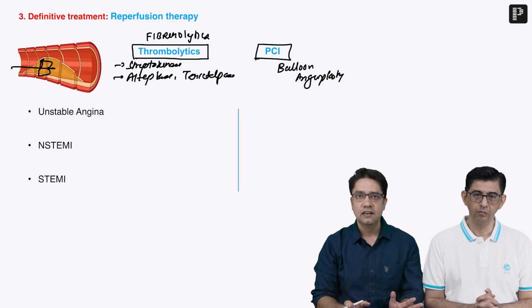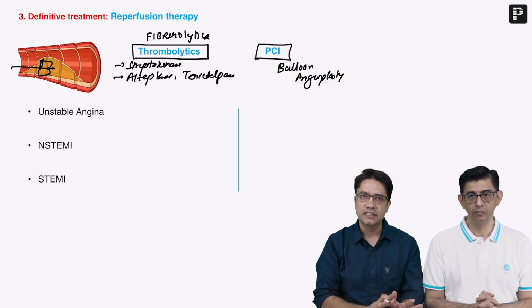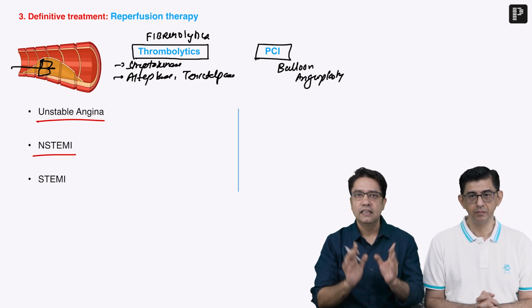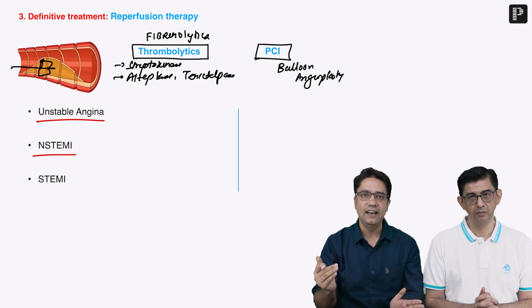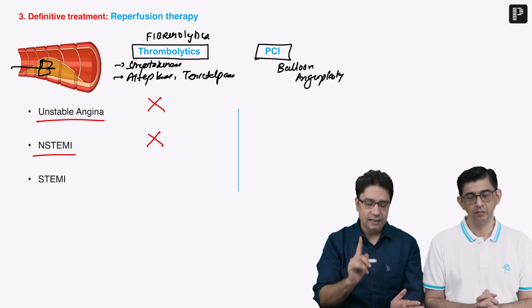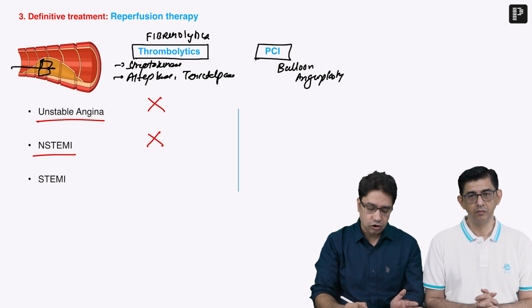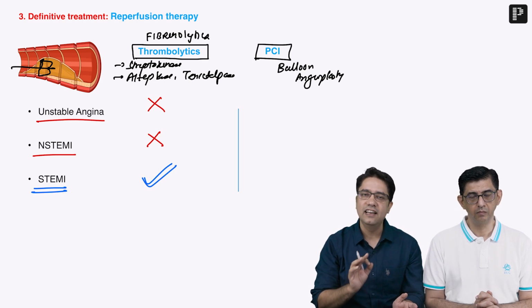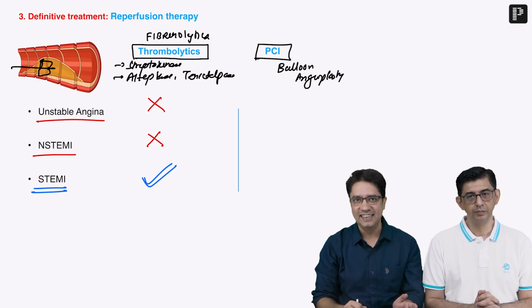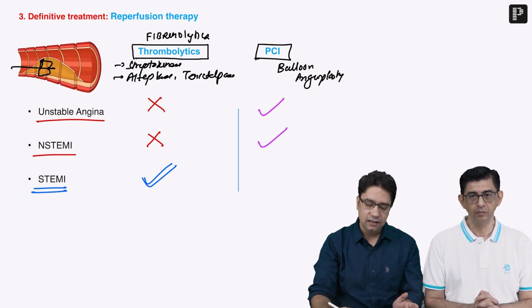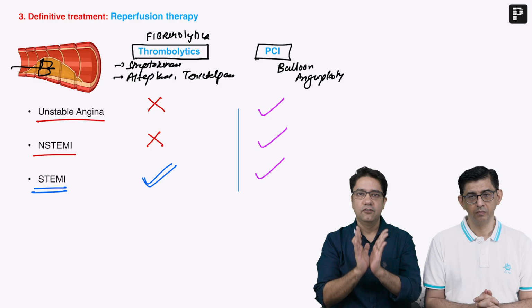So the question is, which therapy to be used in which case? Remember, in unstable angina and non-ST elevated MI, the first reason is they don't have such a high chance of mortality as compared to STEMI. So we don't give thrombolytic drugs. In cases of unstable angina and NSTEMI, thrombolytics like streptokinase, tenecteplase are only and only given in ST elevated MI, which has high chances of sudden death, and we cannot afford to waste time. What about PCI? PCI is a much safer option. PCI can be done in all three cases. So this is how you should remember.